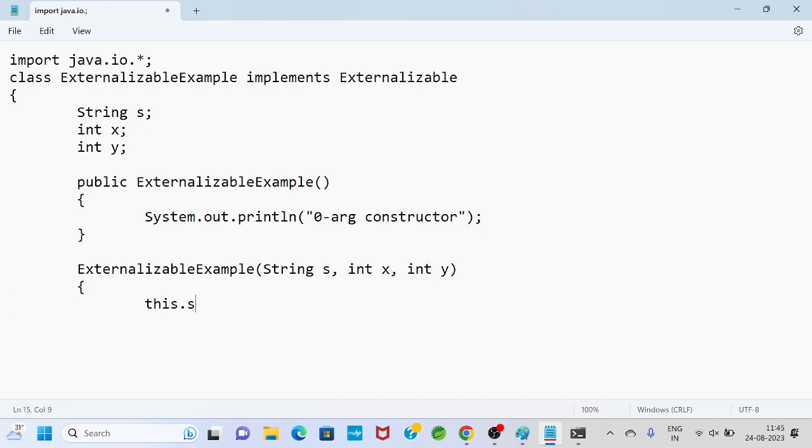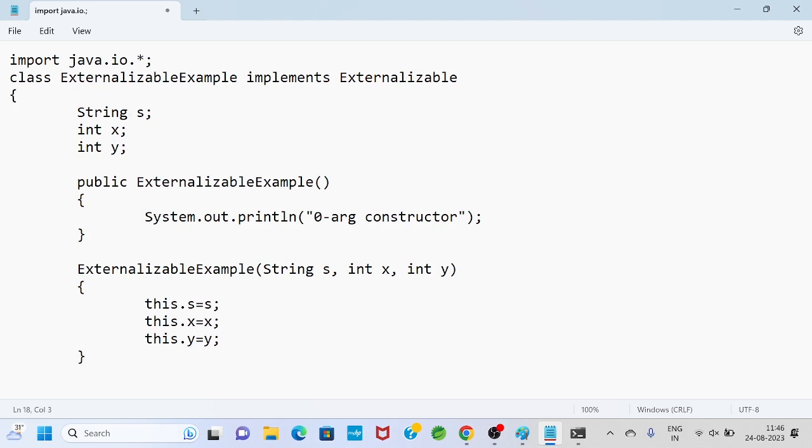Then I can write this.s = s, this.x = x, this.y = y. So that is the parameterized constructor I defined, and this part we already know. Simply, ExternalizableExample is a class containing three properties: one is a String variable, the other two are int variables, String s, int x and int y.